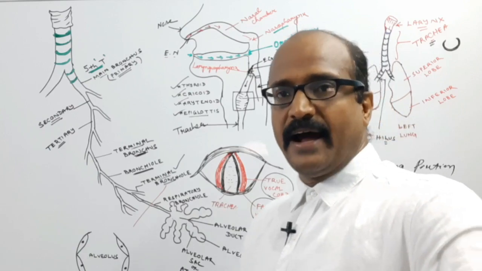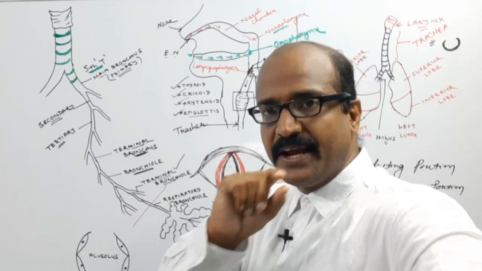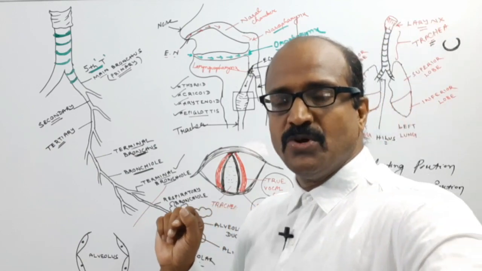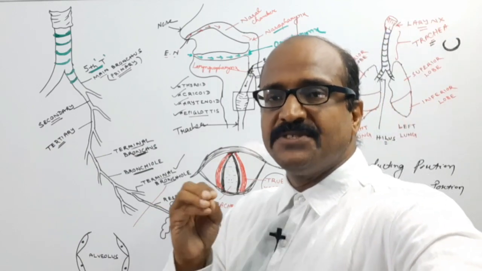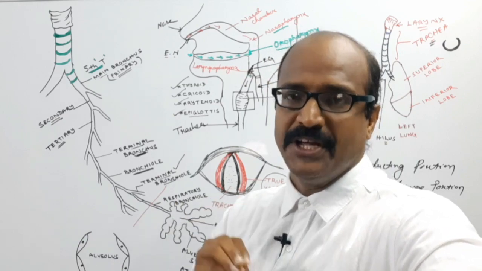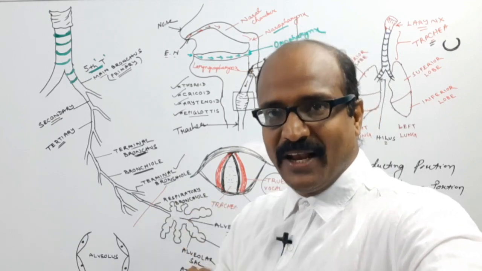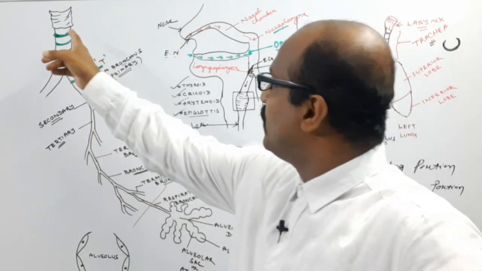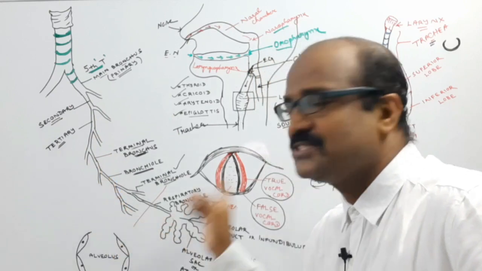And the second thing is that inside our air conducting tubes, the air warms up to our body temperature, and it is also filtered as it passes through this tube.